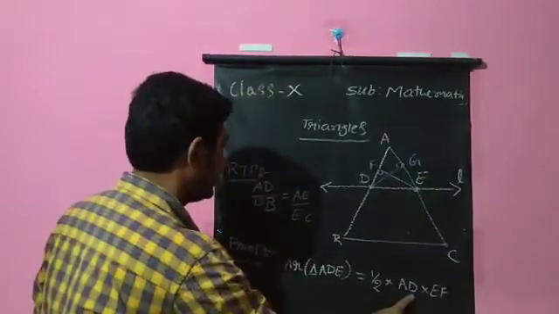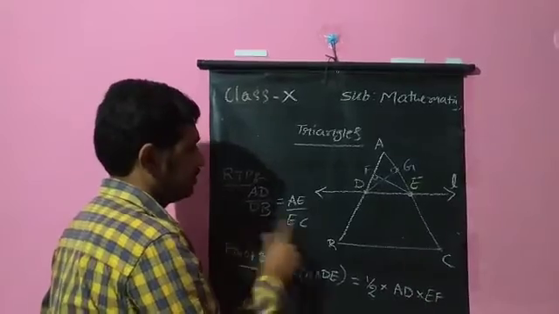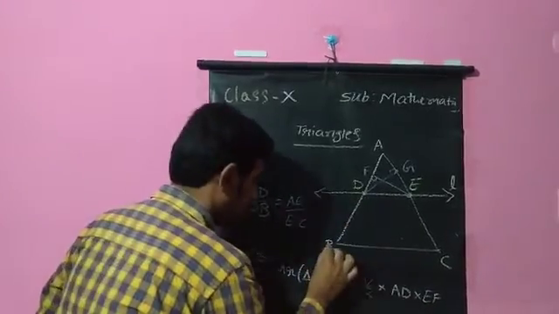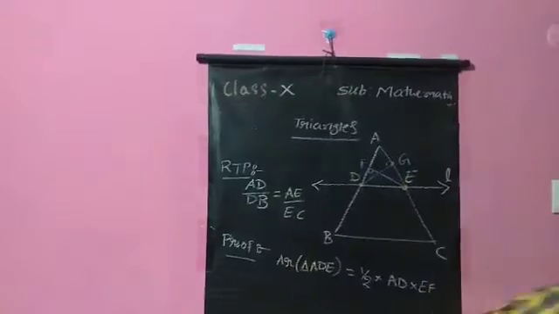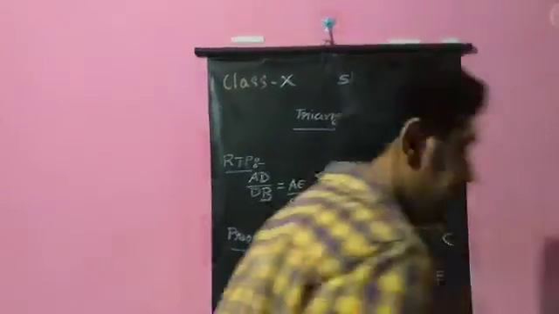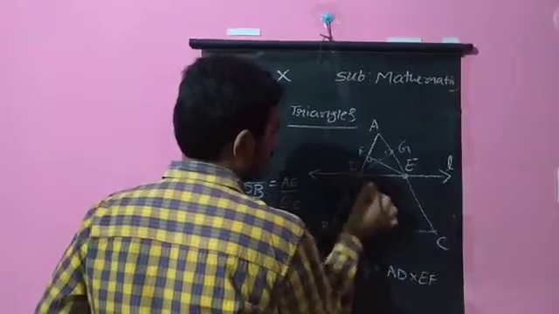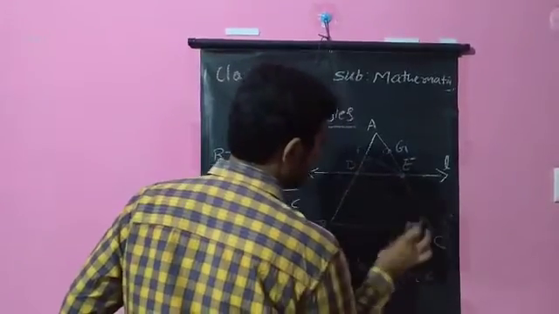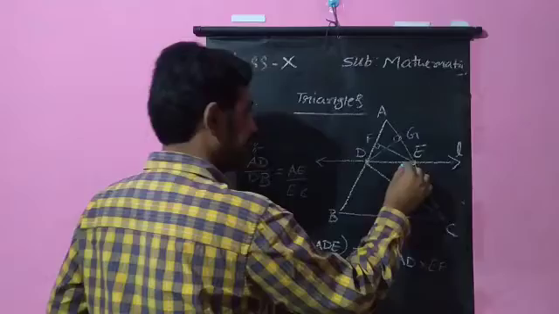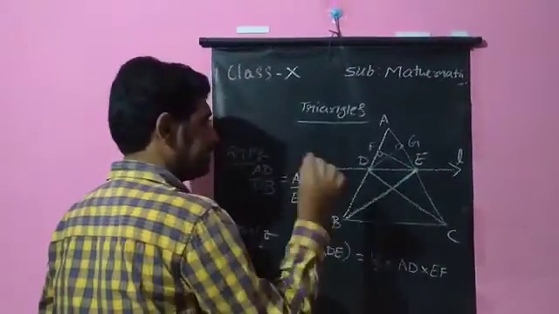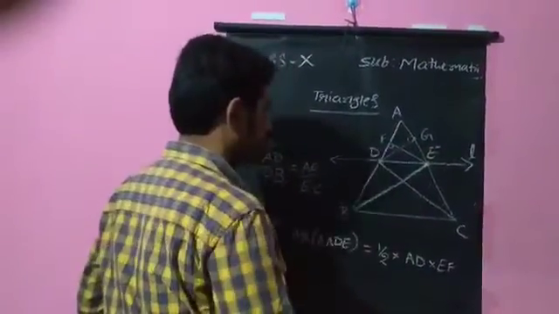Now I got AD, and the next one I want is DB. This DB I also want here. So in order to get that DB, I will join these two. I will join CD and DE, both. DC and EB, both I am joining.